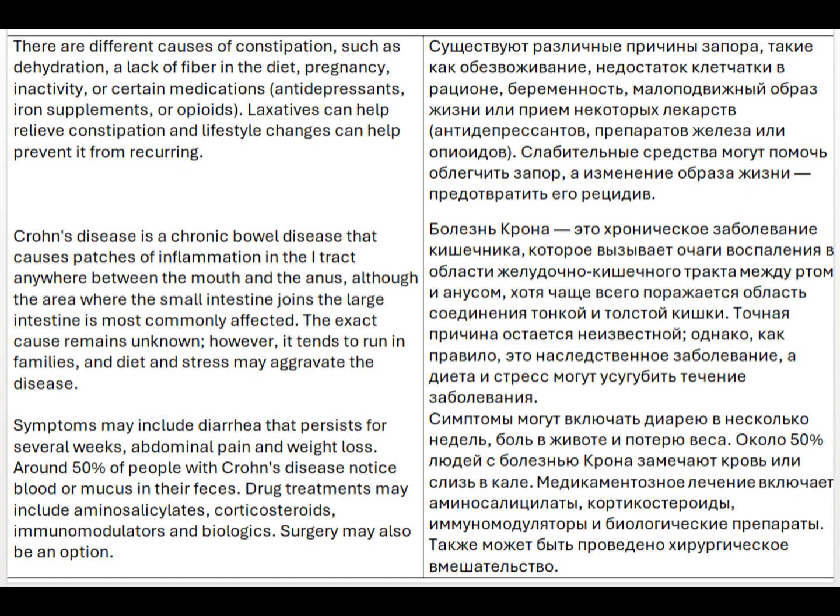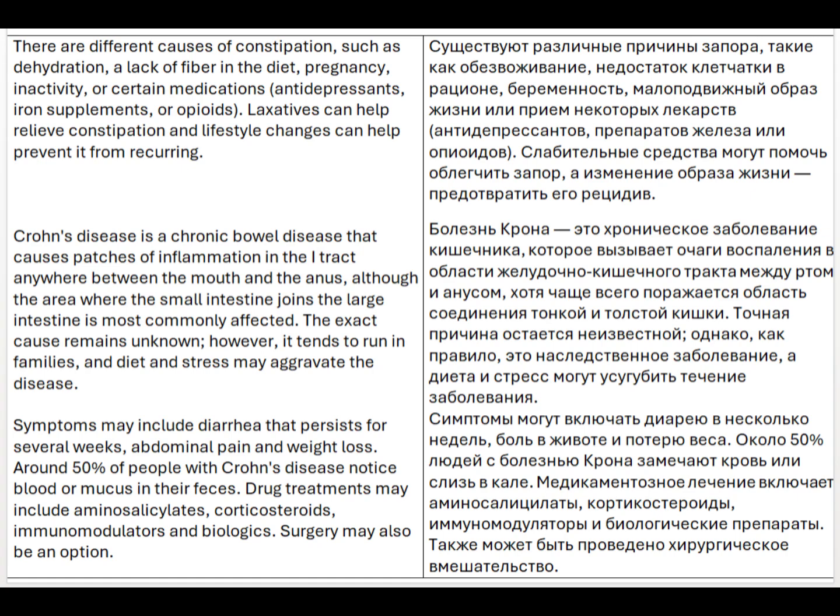Crohn's disease is a chronic bowel disease that causes patches of inflammation in the GI tract anywhere between the mouth and the anus, although the area where the small intestine joins the large intestine is most commonly affected. The exact cause remains unknown, however. It tends to run in families, and diet and stress may aggravate the disease.